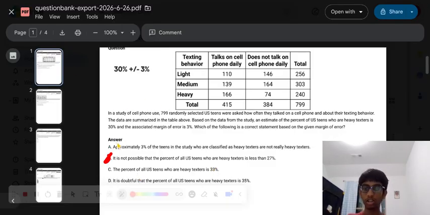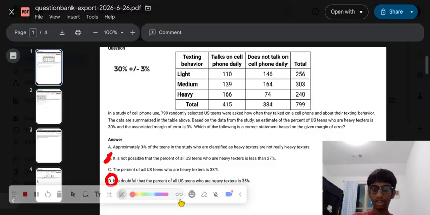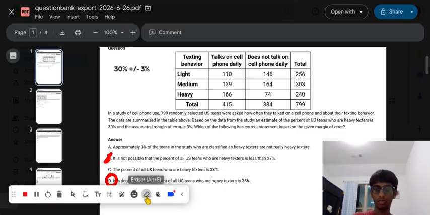Option choice C is the percent of all US teens who are heavy texters is 33%. Again, this is kind of like option choice A. It could be 33% if the margin of error is just plus, right? But it doesn't have to be. And then choice D is it is doubtful that the percentage of all US teens who are heavy texters is 35%. The maximum value in our range is 33%, and 35% is above 33%. As I said earlier, it's not that it isn't possible, it's just really unlikely. So the answer choice is D. Let's move on to our next question.